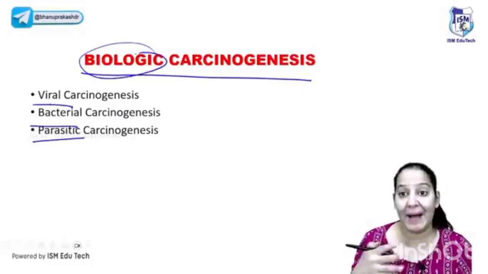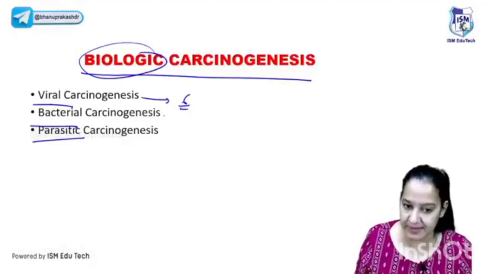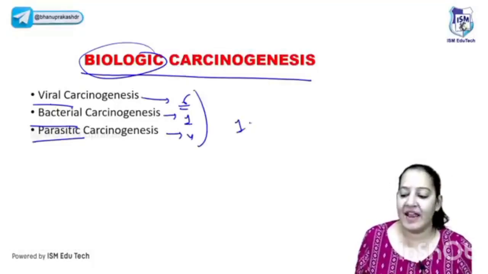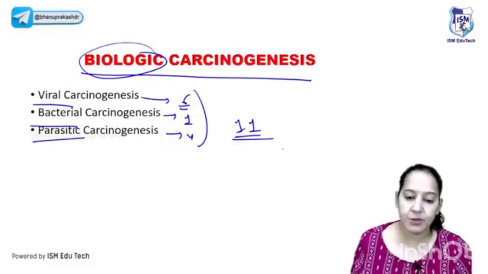What do you mean by biological carcinogenesis? Some biological agent is causing the cancer. So how many viruses? There are 6 viruses, there is 1 bacteria and 4 parasites. Total 11 organisms in this world are carcinogenic. They can cause cancer. So you should know, the first thing you should know the list.